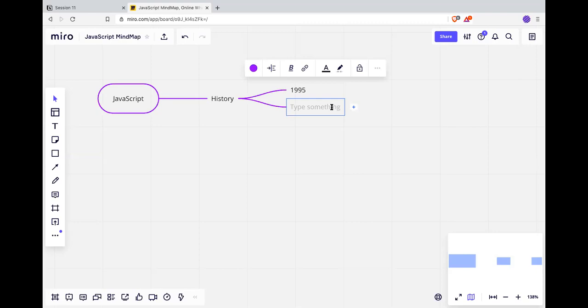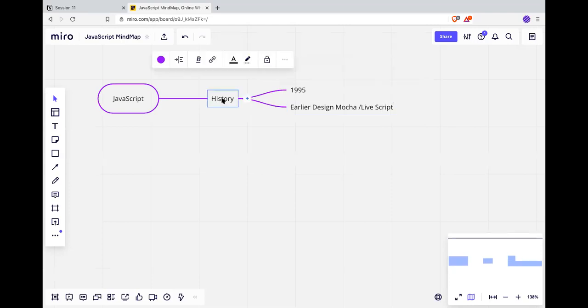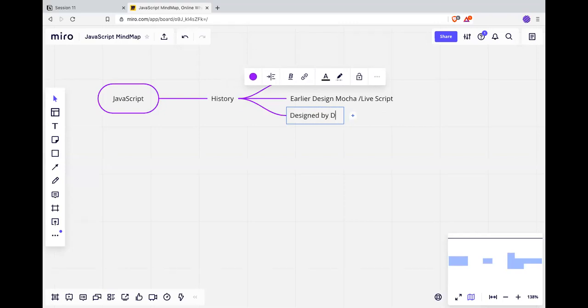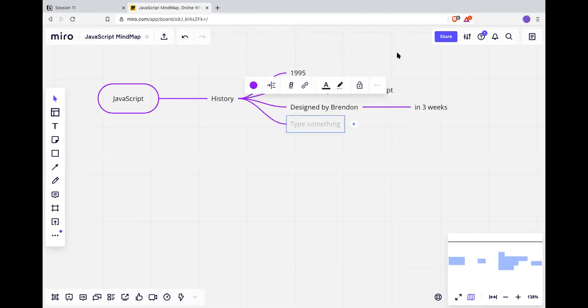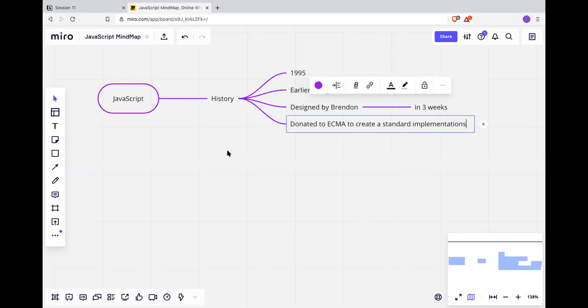JavaScript was defined in 1995, Mocha and LiveScript.